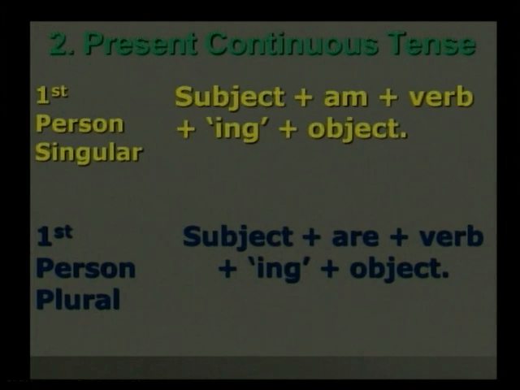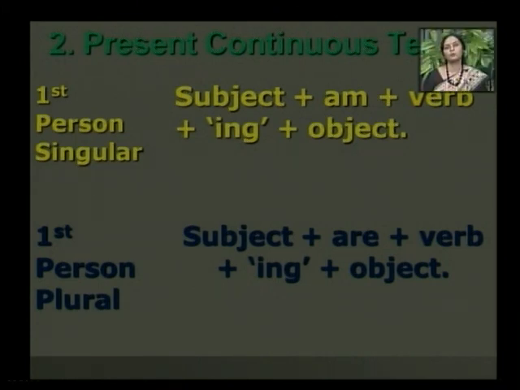If we try to find out the structure of the present continuous tense, then the structure of the first person singular is subject plus am plus verb, then we should add ing to the verb form, then object. The sentence of the first person singular is I am reading a book.